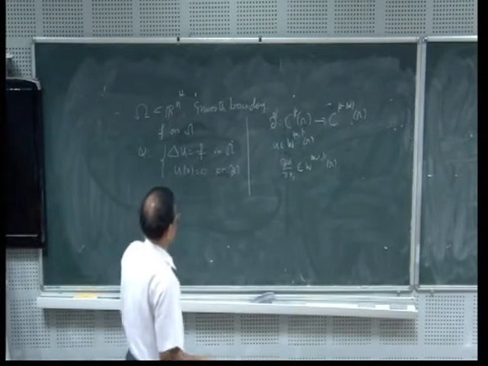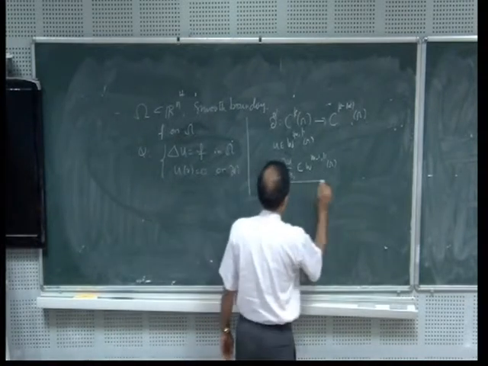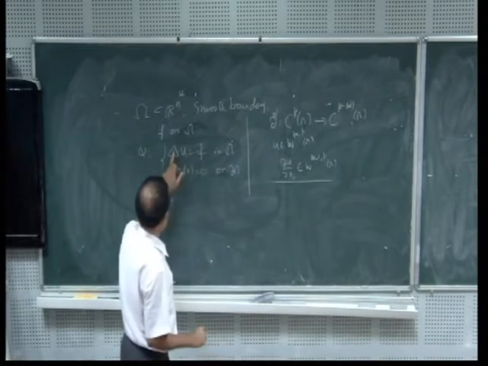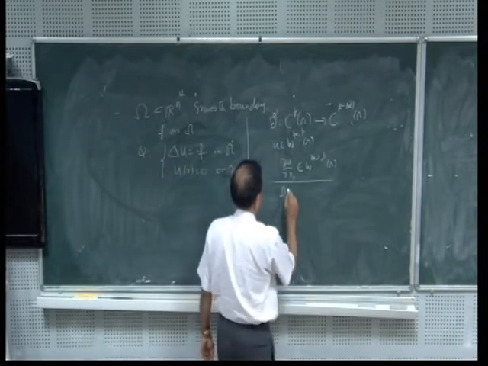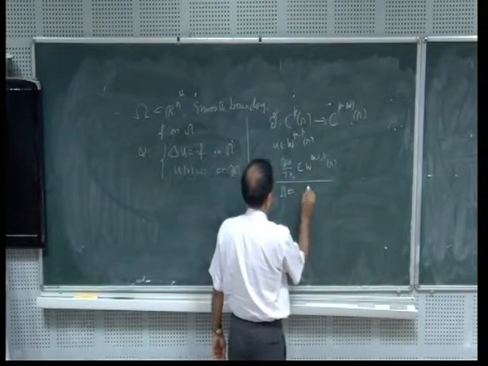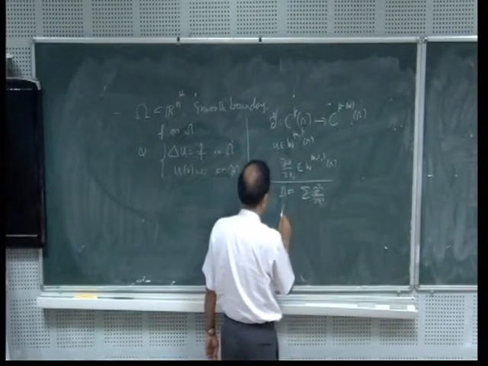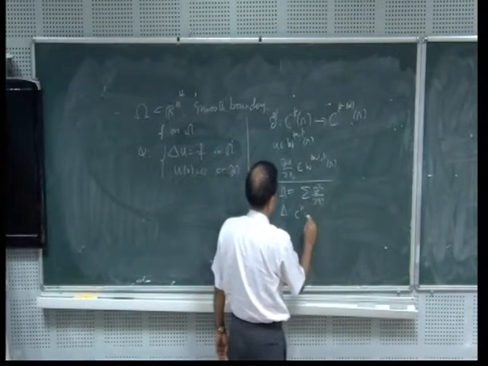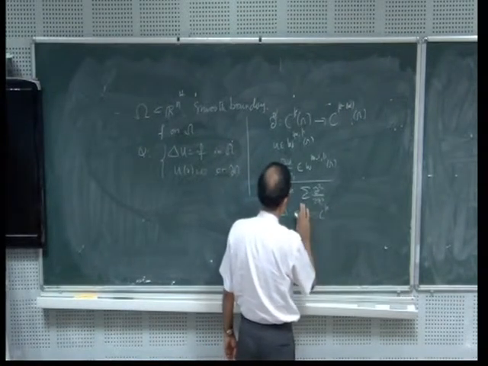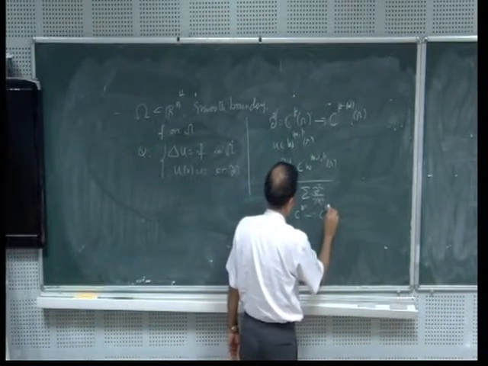Therefore, what I want to say is that the Laplacian consists of second order derivatives, d square by dxi square. Therefore, the Laplacian maps from C^k to C^(k minus 2), or if you want to write it, C^m to C^(m minus 2).